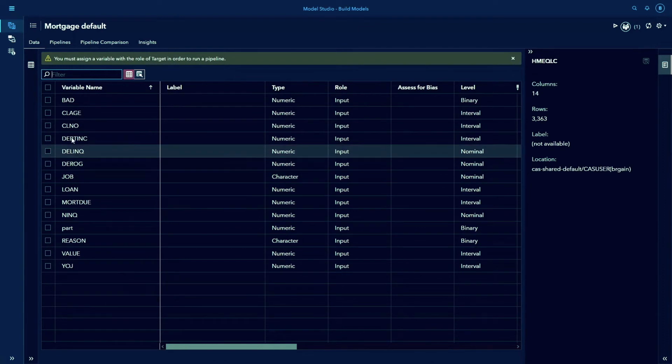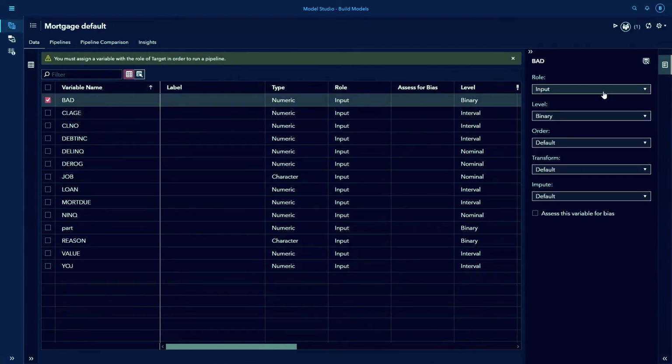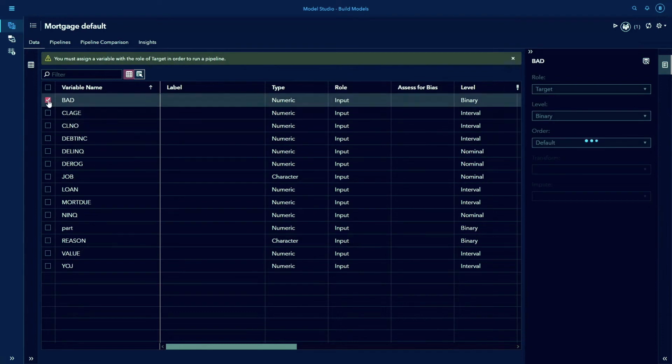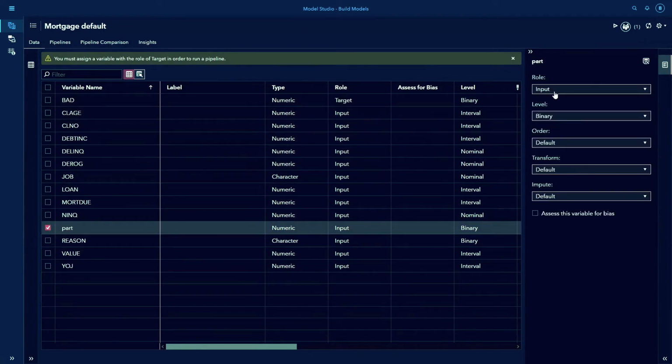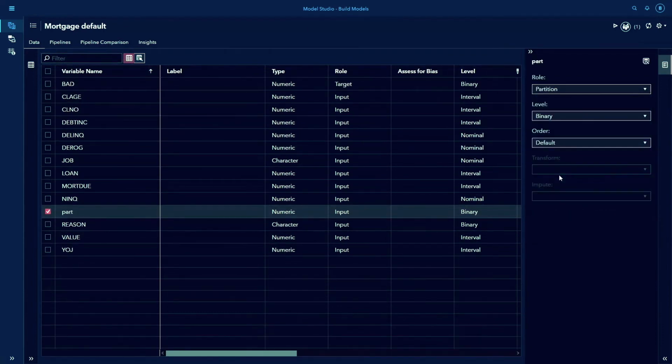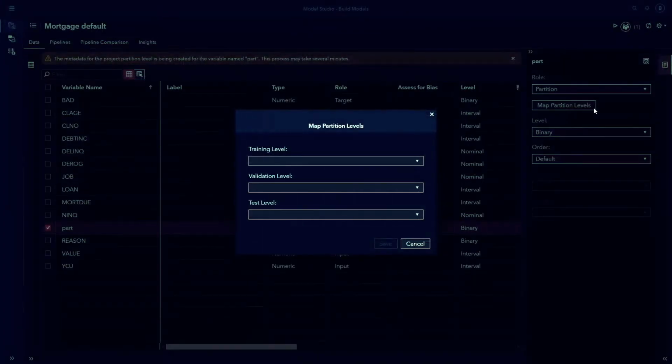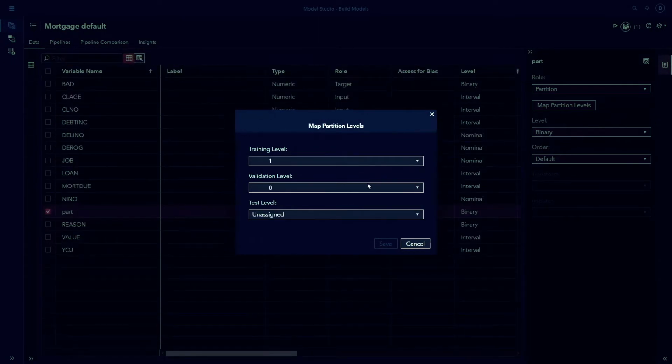On the Data tab, select the bad variable and assign it to the role of target. Next, select the part variable, assign it to a role of partition, select Map Partition Levels, and map training level to 0 and test level to 1.